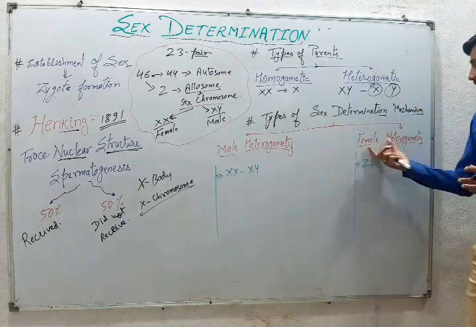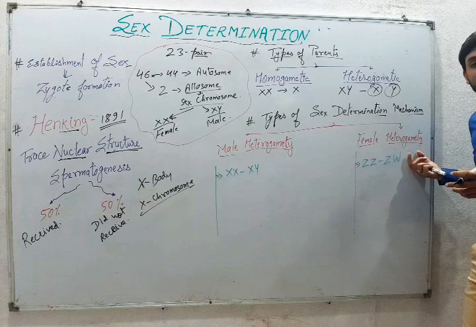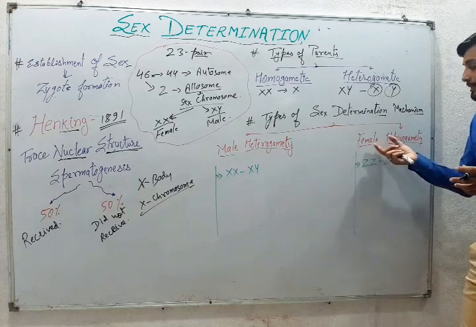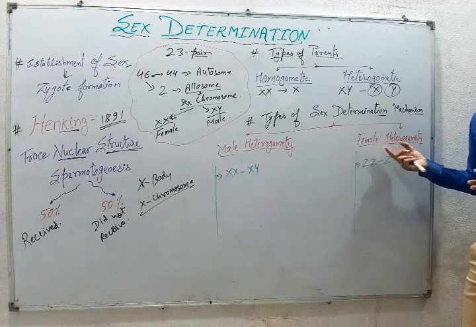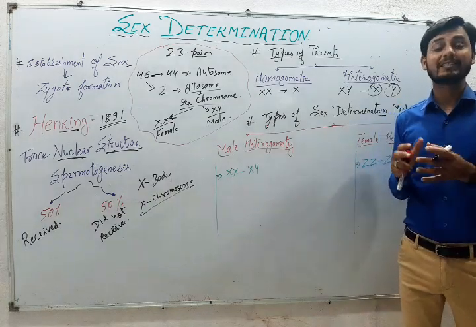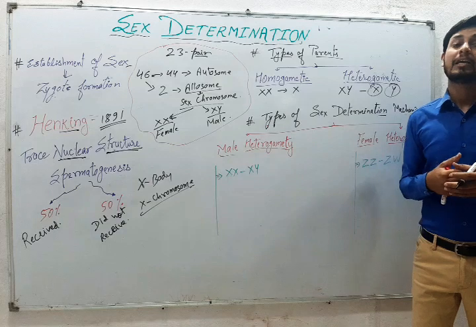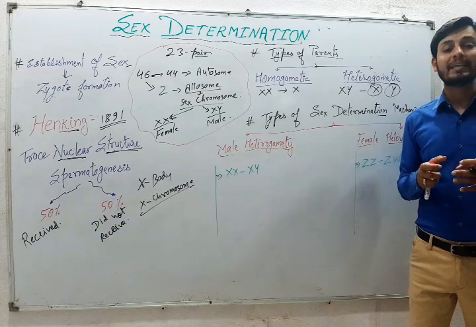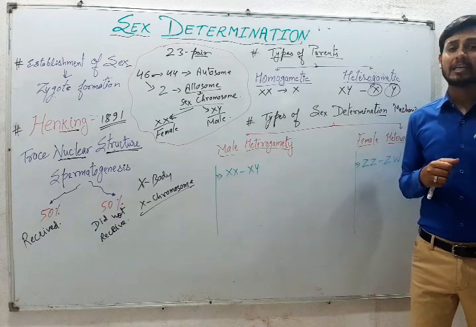Another one is female heterogamety. In this case, females show heterogamety and produce two different types of gametes, whereas males show homogamety and produce a single type of gamete.